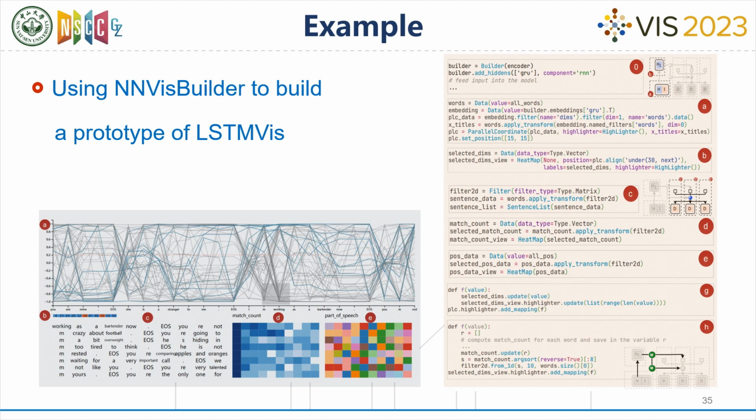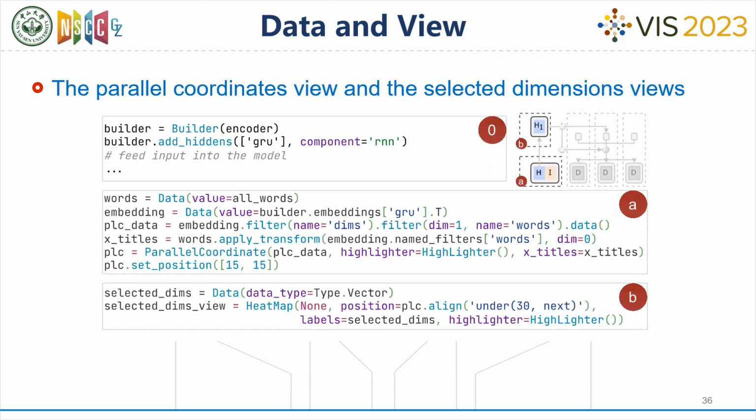Here is an example of using NNVis Builder to build a prototype of LSTM-Vis. Next, I will explain each part of the code combining with the model. The code presented here defines a parallel coordinates plot and a selected dimensions view using the related data. Users can directly define different types of views from existing data.